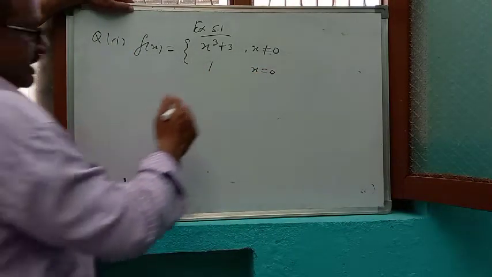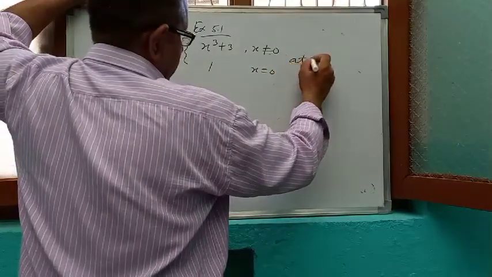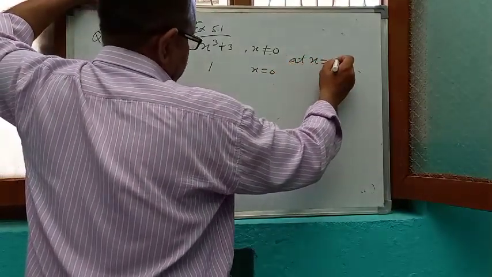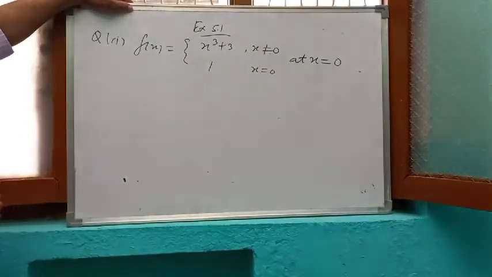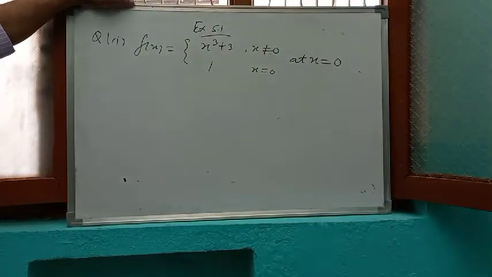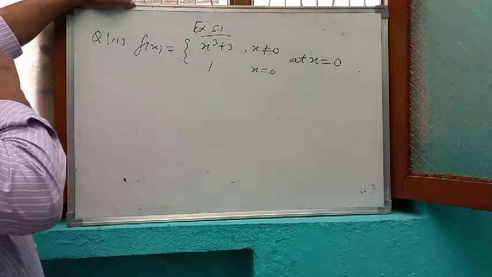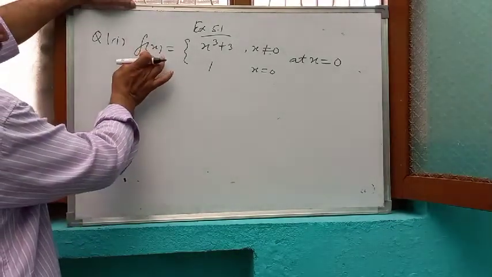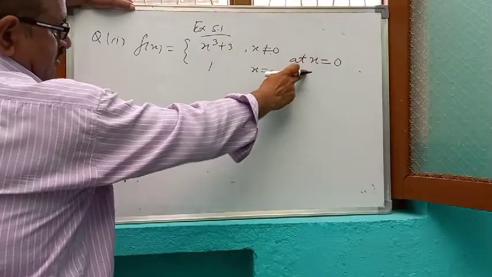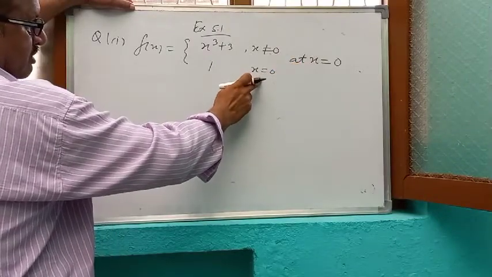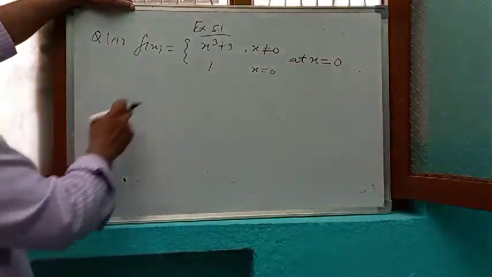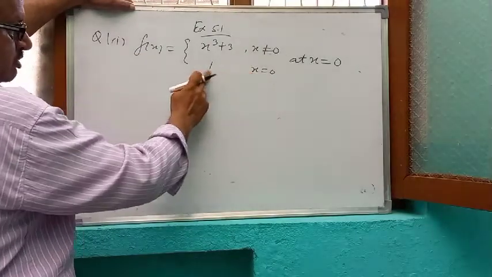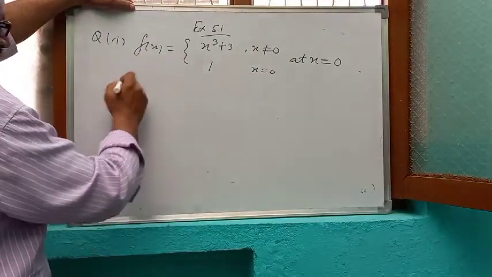And we have to check whether it is continuous or discontinuous at x is equal to 0. Firstly we will find the limiting value of the function at x is equal to 0 and the functional value of the function at x is equal to 0. The value of the function at x is equal to 0 is given already, 1. Firstly find the limit.